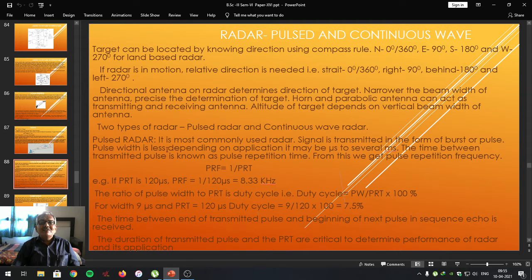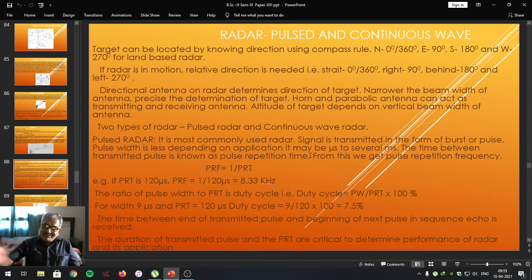Pulse width is very small. It depends on the application where it is used, and the pulse width may vary from microseconds to several milliseconds. The time between two transmitted pulses is known as pulse repetition time.